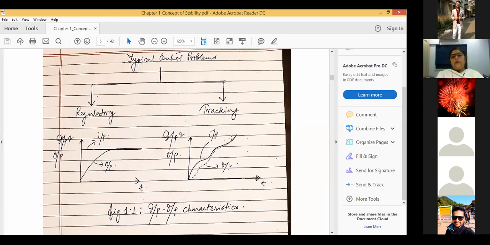Okay. In this case, if the output trajectory deviates farther and farther like this, just follow the cursor, obviously the situation will lead to a catastrophic situation, particularly for a missile or aircraft, etc. So under that particular situation, obviously we cannot work with that particular system. So that's why the system is said to be an unstable one. Okay.